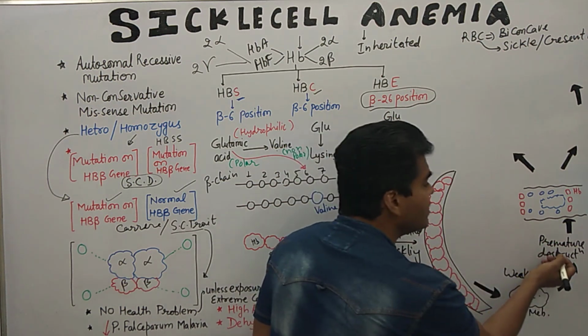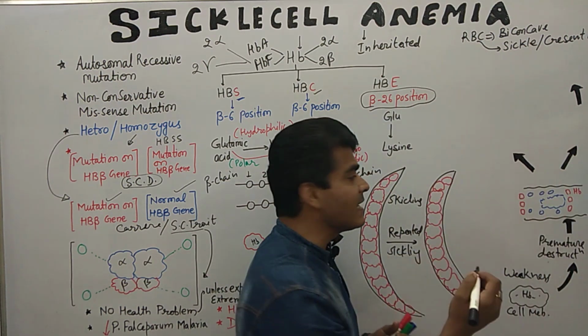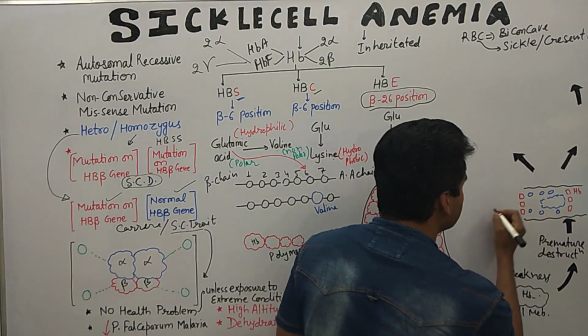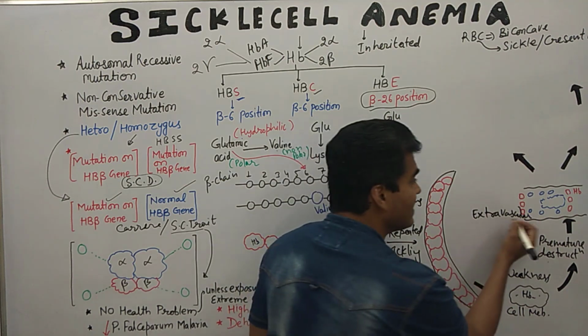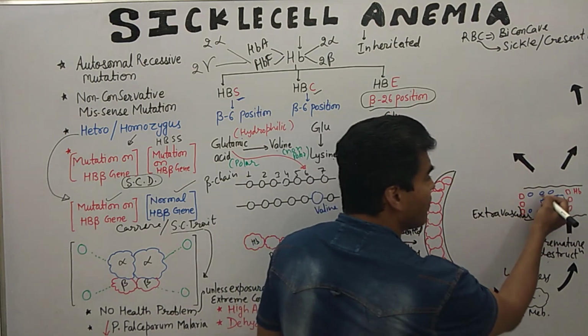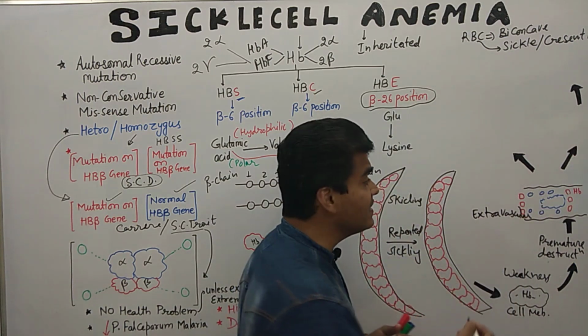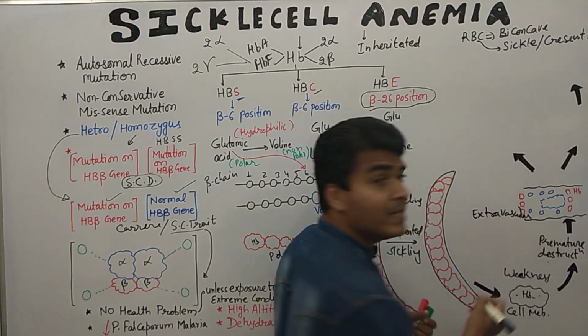So due to premature destruction, what happened in the extravascular site? This is the extravascular region. The RBC becomes damaged, and due to damage in the RBC, hemoglobin may spill out.